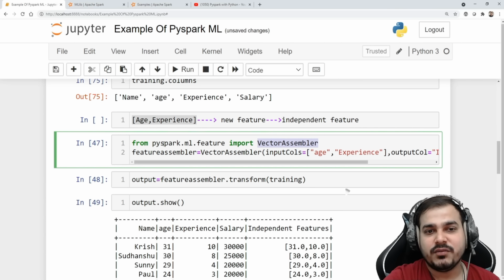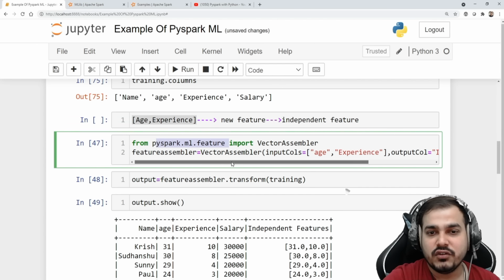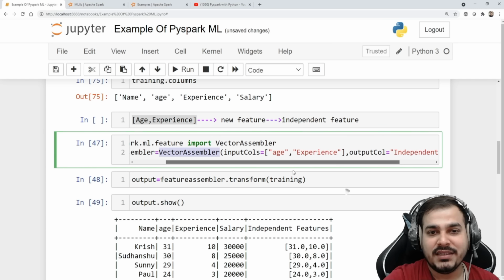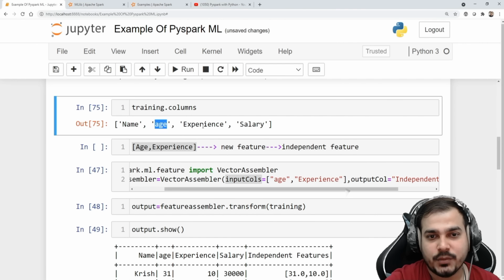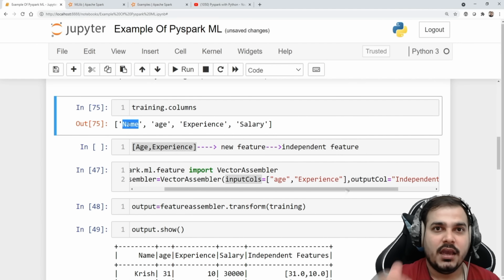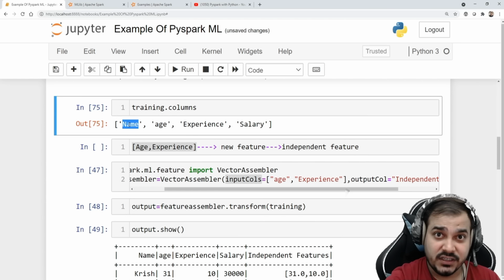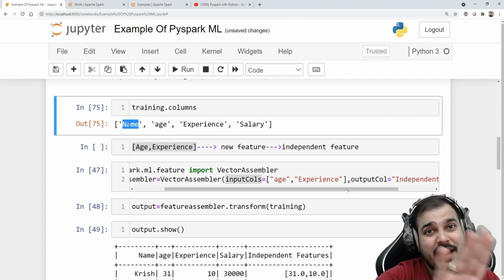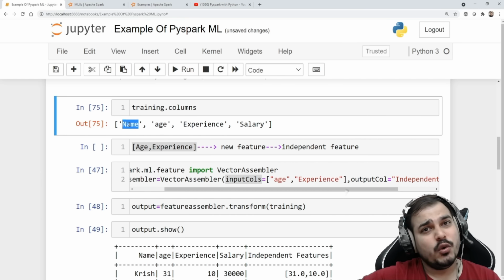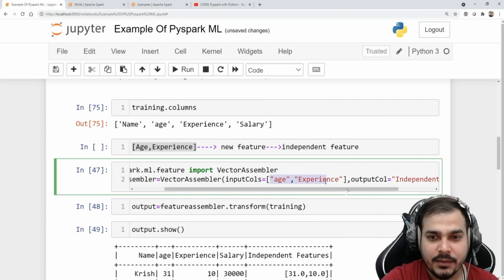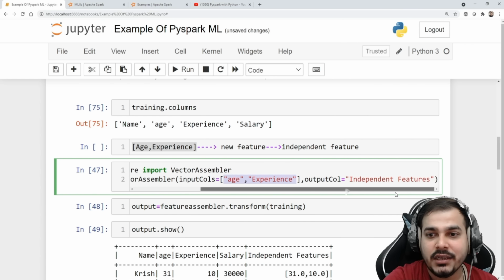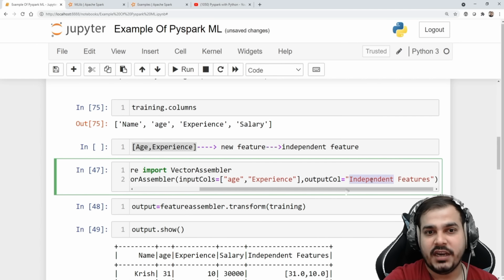This vector assembler is present in pyspark.ml.feature. We use two things. One is the input columns, which columns we are taking to group. So two columns, age and experience. We don't have to take name because name is a fixed string. If categorical features are there, we will convert them into some numerical representation. I'll show you that when I do in-depth implementations in the upcoming videos on linear regression, logistic regression and all. But here I'm going to take input columns age comma experience in the form of a list, then group them and create a new column called independent feature.